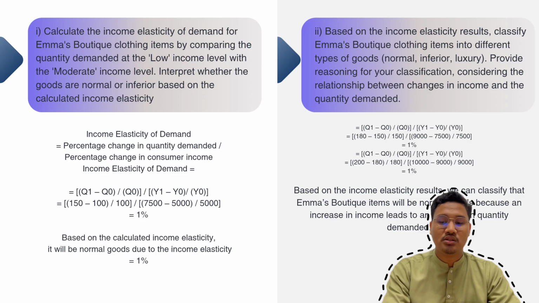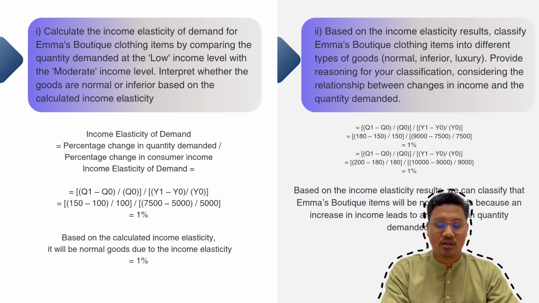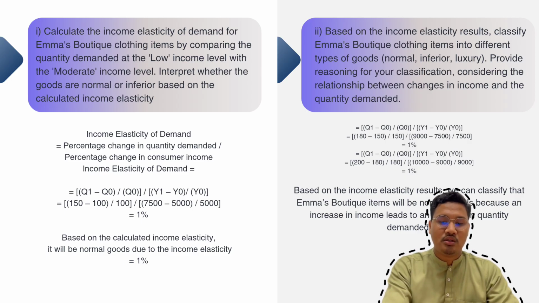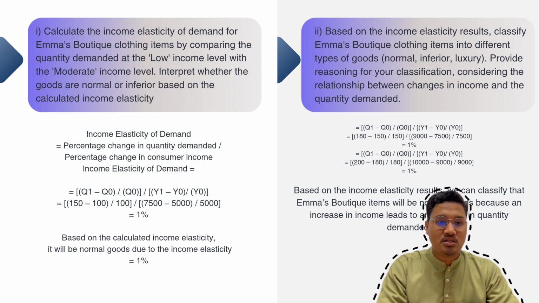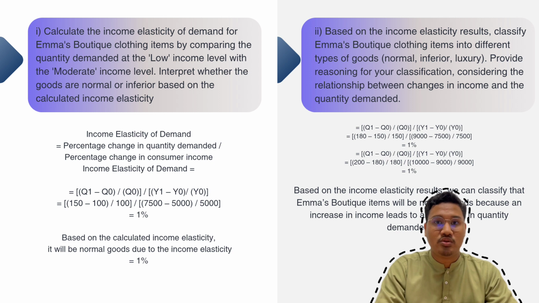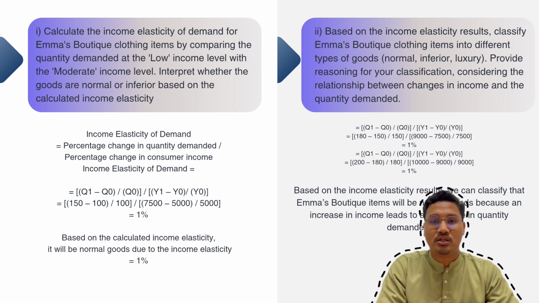Okay, let's move to the first Roman numeral. The question is, calculate the income elasticity of demand for a magnetic clothing item by comparing the quantity demanded at the low income level with the moderate income level. Interpret whether the goods are normal or inferior based on the calculated income elasticity.